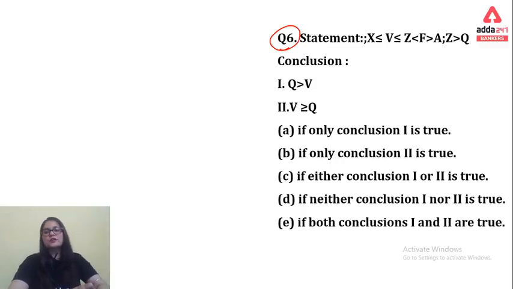I hope you all have done this question. Let's have a look at the question. It is saying Q to V. Here we have Q and here we have V, but the middle element is Z.